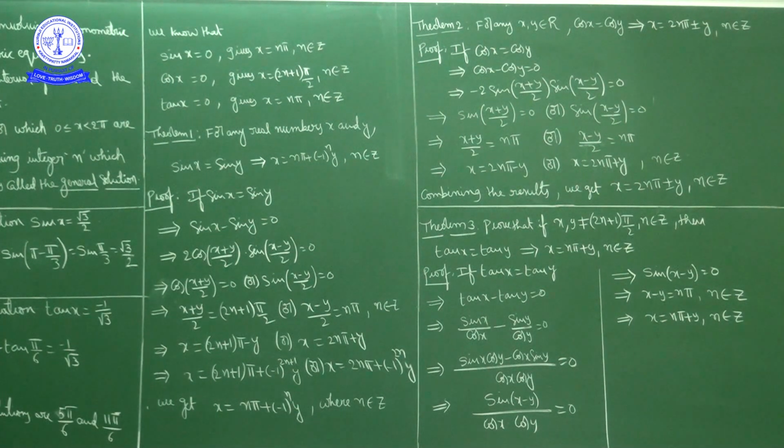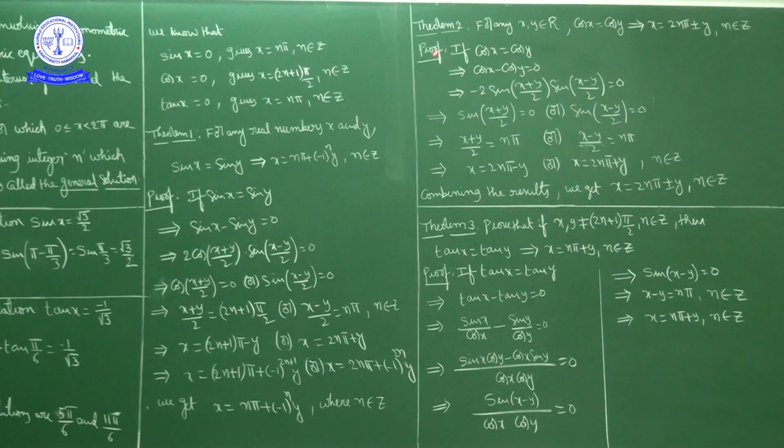Okay, the next is theorem 2. For any real numbers x and y, if cos x equals cos y, that implies x equals 2n pi plus or minus y, where n is an integer.